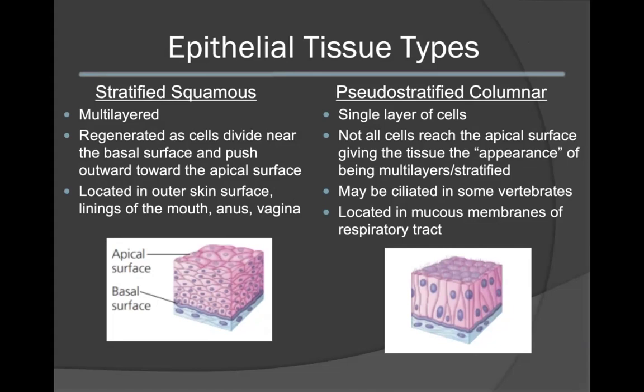Pseudostratified columnar epithelium, however, is a single layer of cells, as you can see from the diagram below. However, not all of these cells will reach the apical surface. This will give the tissue the appearance of being multi-layered or stratified. However, if you trace each individual cell, you will see that the tissue is only one cell layer thick. This type of epithelium can also be ciliated in some vertebrates, which means that the apical surface of the cells will have cilia extending into the lumen. This type of epithelium is commonly located in mucous membranes of the respiratory tract.